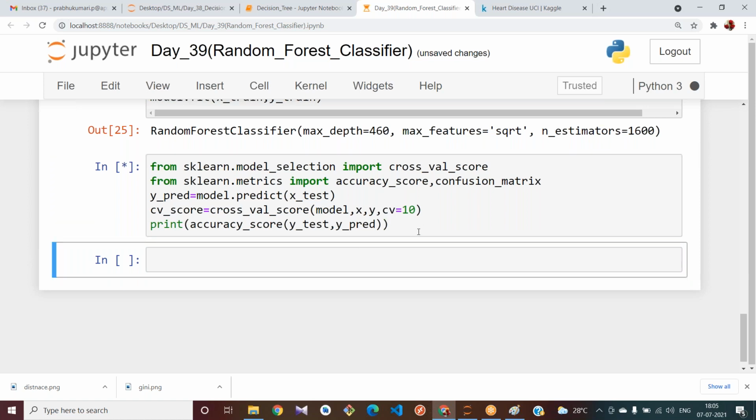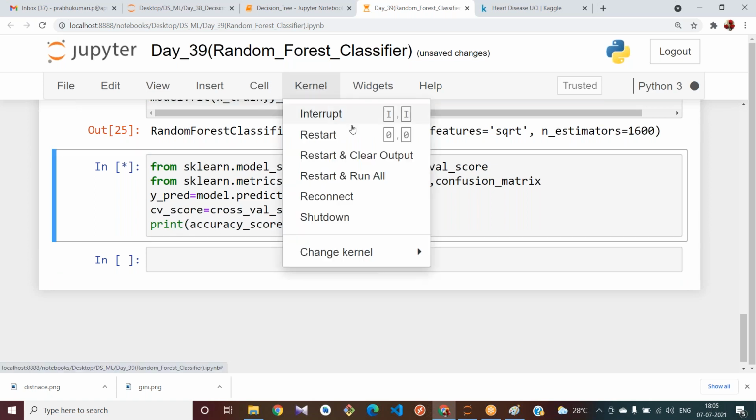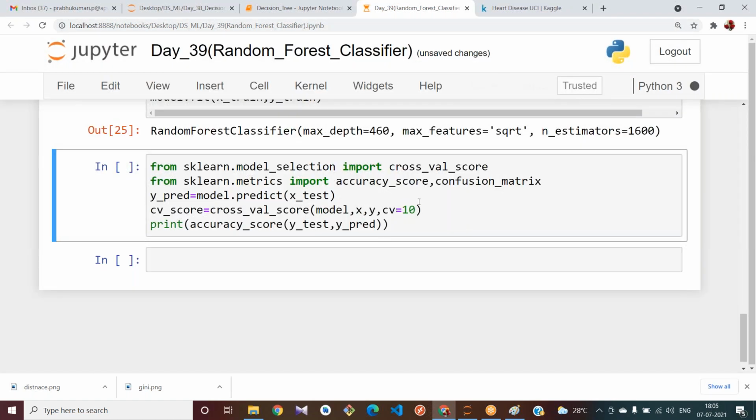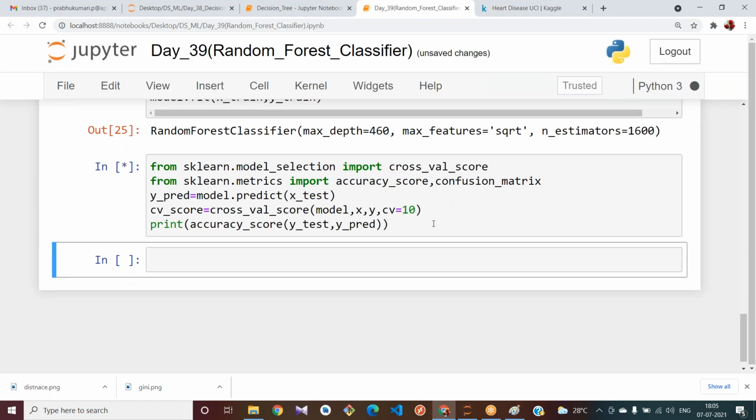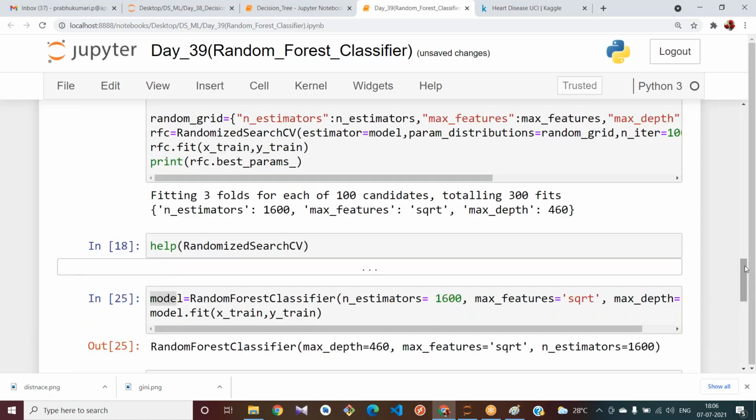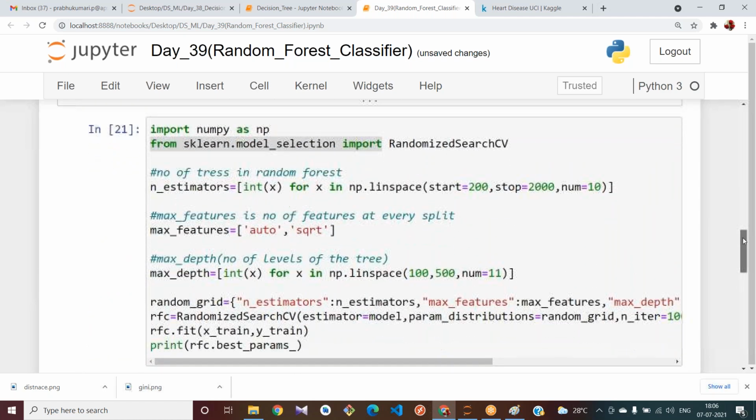Now why has my accuracy changed? Wait, before it was 83, now 84.